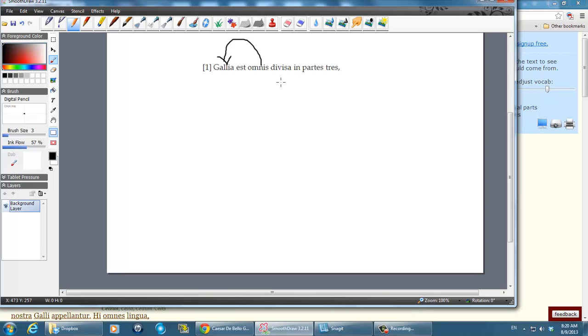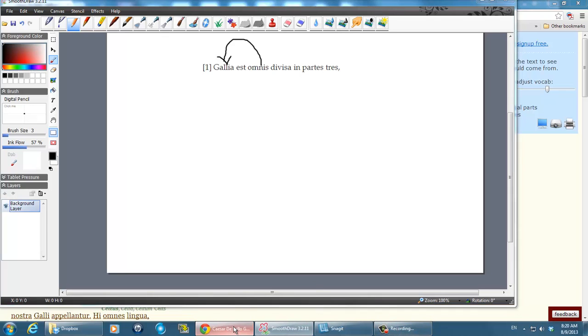So your first question here that you need to answer is what gender, number, and case is omnis and why? That's your first question. Should be a fairly easy one. And your second question is, if Gaul were divided into one less than twice as many parts, then how many parts would it be divided into? I'm a math teacher as well. So that's your second question. If Gaul were divided into one less than twice as many parts, how many parts would it be divided into? This is just for fun. Okay, so that's our very famous beginning.